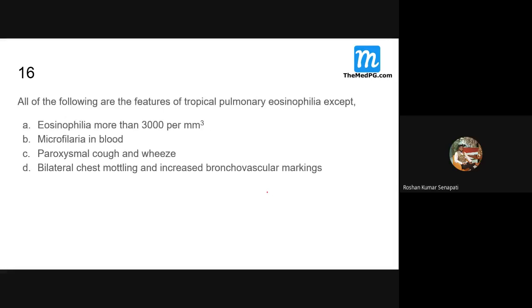All of the following are features of tropical pulmonary eosinophilia. I discussed them just now; I expect you to answer. Eosinophil count, I said, should be more than 3,000. Microfilaria, I told you, will get cleared from the blood. So microfilaria in the blood is not the one. Paroxysmal cough and wheeze, bilateral chest mottling, bronchovascular markings, all things are true, and this is the exception. This is the answer.